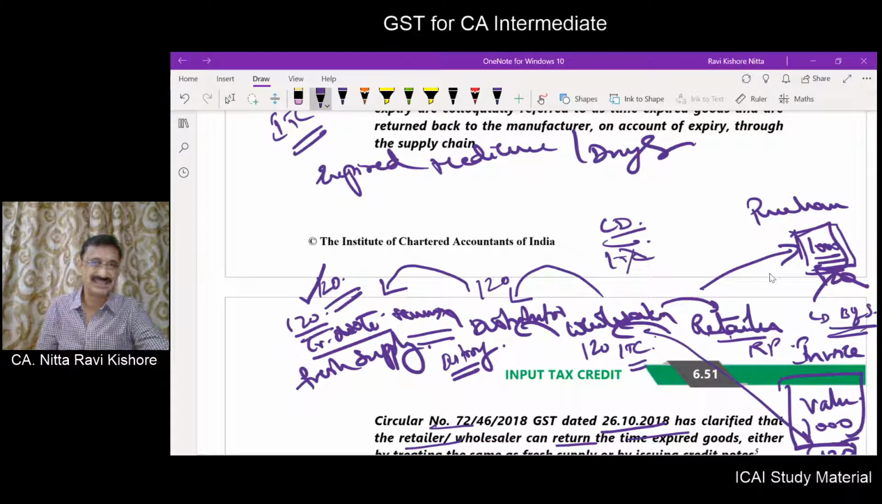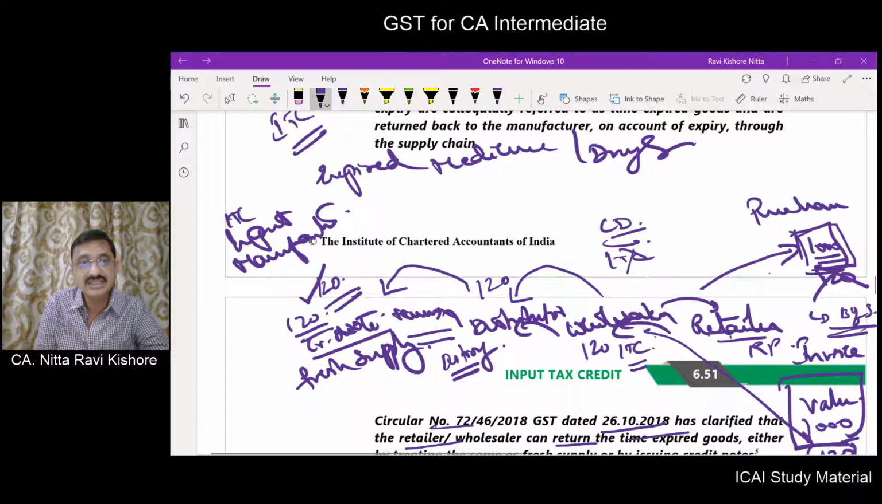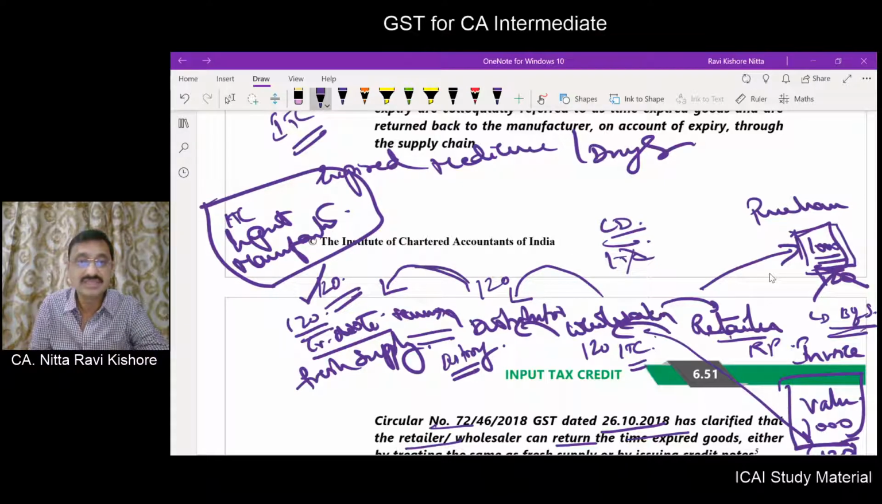But he need not reverse the ITC on inputs availed at the time of manufacture. That need not be reversed. But what is to be reversed? The reverse supply is there. In that reverse supply, an ITC of 120 is charged. This amount has been paid to the distributor. But what happened is this fellow will take this, and he will later destroy it. When he destroys it, he has to reverse this one. But he need not reverse the original input tax credit that was availed at the time of manufacture.